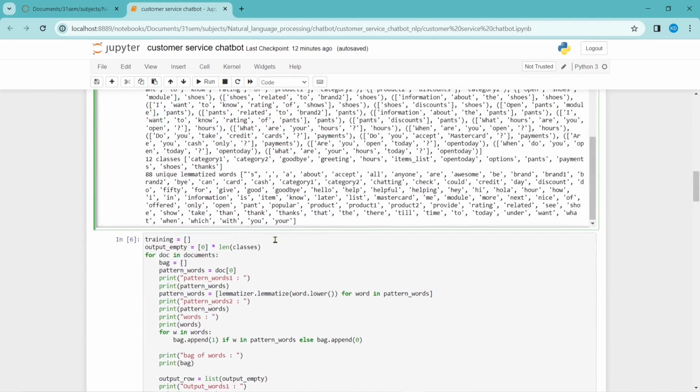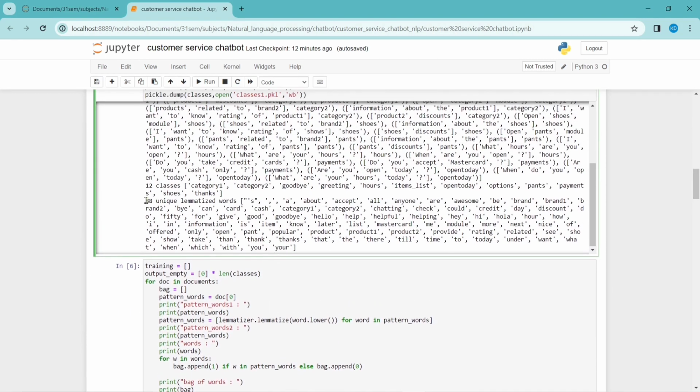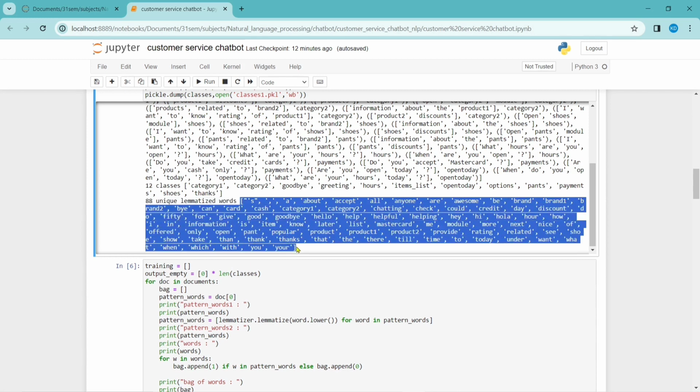Let's see how many words are there. If I look here, there are 88 unique lemmatized words. So these are the words that I'm talking about, the bag of words. I have shown it in the example, right? These are the same bag of words that are being used in the training data.